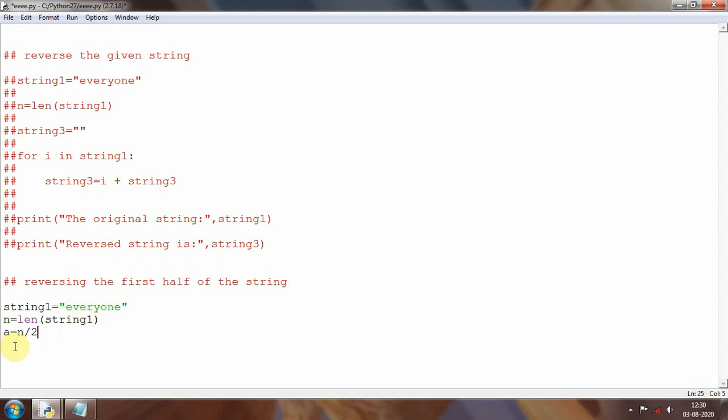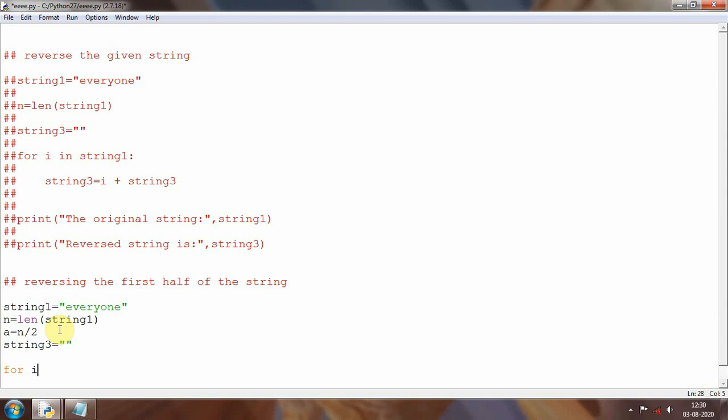So I have taken a variable which will be holding the half value of this one, that is a in this case. Then I will take another variable called string 3, and I will make it a null string. Okay, so it doesn't contain any values.